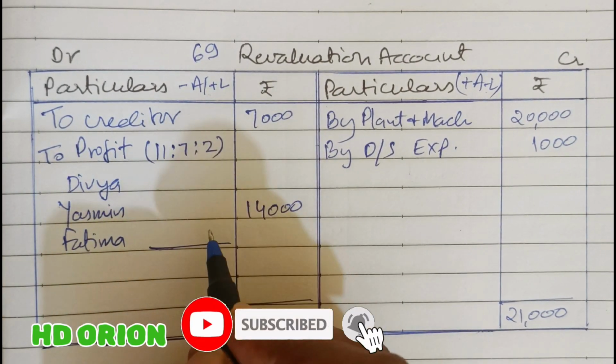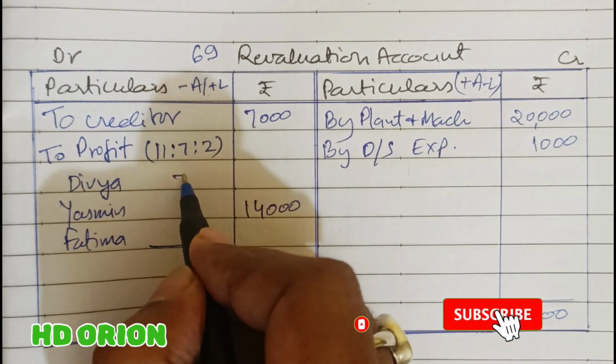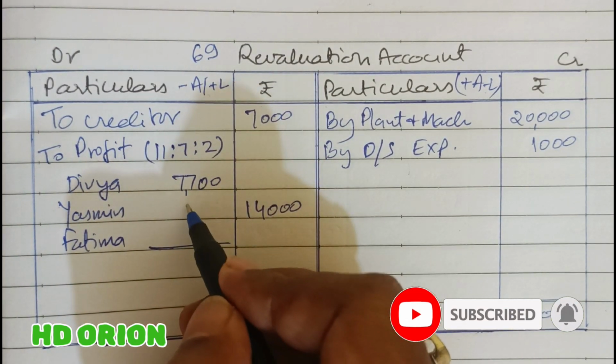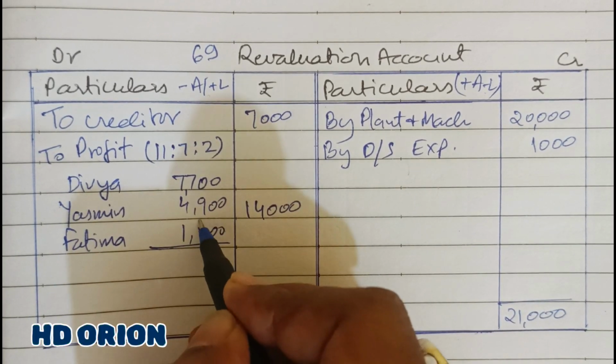So when we break this, we get how much? Rupees 7,700 for the first partner, rupees 4,900 for the second partner and 1,400 for the last partner.